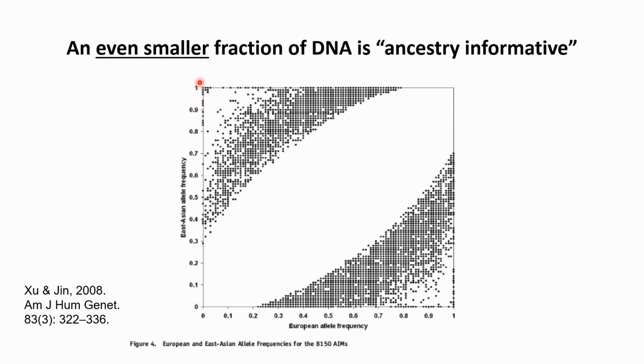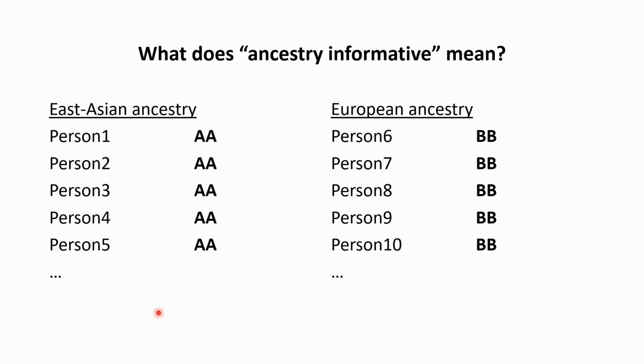Again, the same thing. Other alleles might be basically fixed, or totally the same, in the people with East Asian ancestry, but they are not there at all for the people of European ancestry. What this means is that we have people from each ancestry, and if we look at this particular allele, what we see is, let's say, AA in the East Asian ancestry, and BB in the European ancestry.